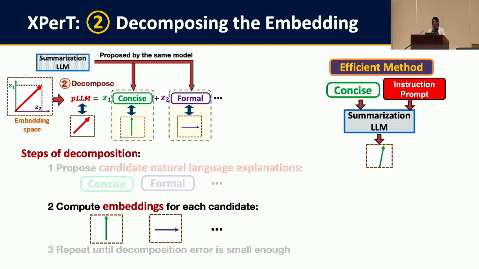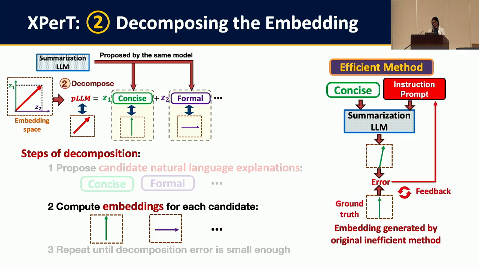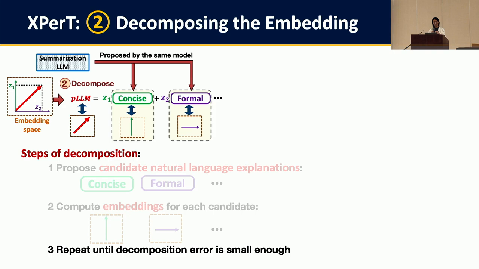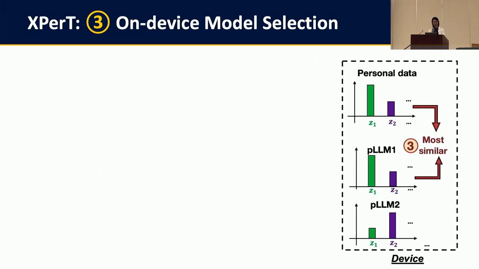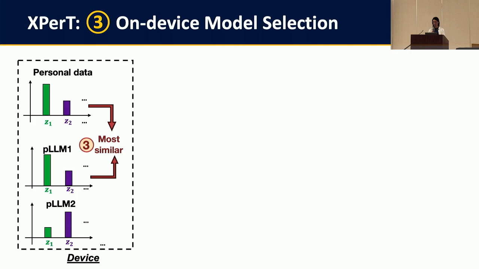To ensure accurate generation, we need to carefully craft the instruction prompt. So we do offline prompt tuning, which means we treat the instruction prompt as trainable parameters, and the embedding generated by the original inefficient method serves as the ground truth of this prompt tuning. Once the prompt is optimized, we can use it online to efficiently generate embeddings. And we just repeat step 2 to compute the embedding for different candidates until the decomposition error is small enough.